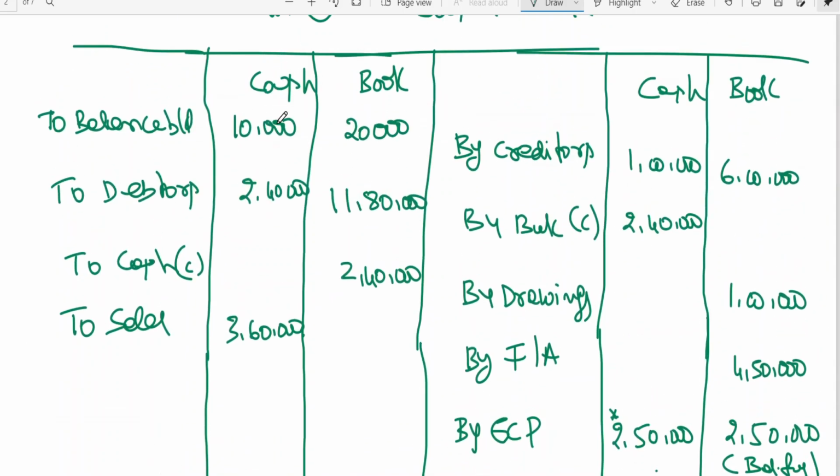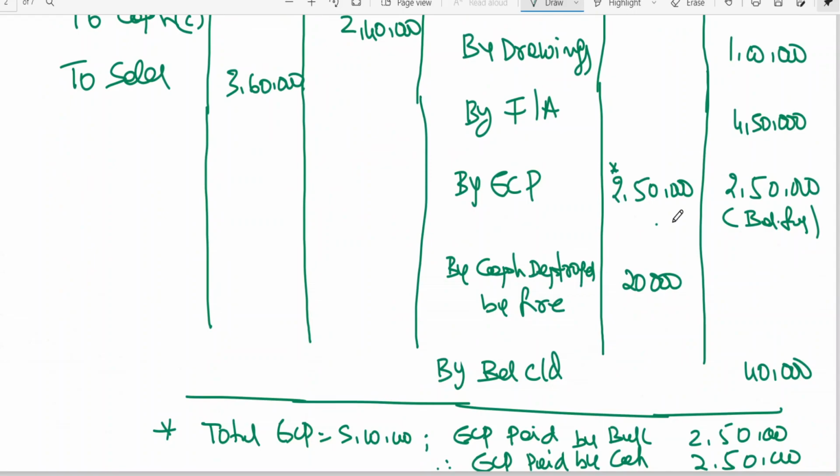Now, on the receipt side we have opening balance, collection from debtors, and sales. On the credit side we have payment to creditors, contra deposit, and expenses paid through bank. So the balancing figure is cash destroyed by fire. I think this is an important point in this problem. So I think we can close this account now.